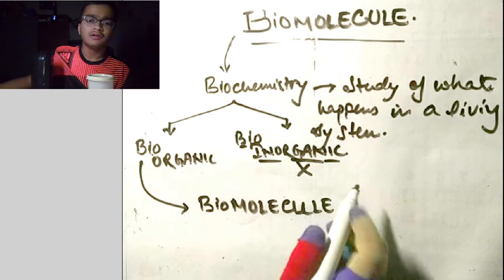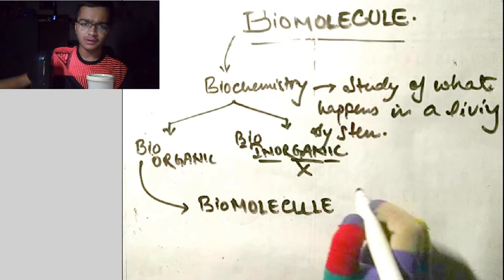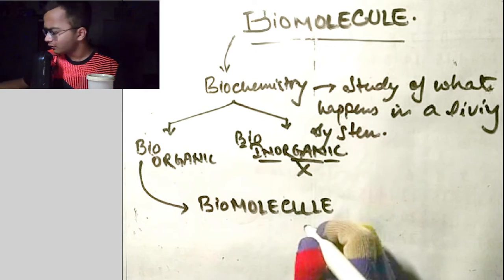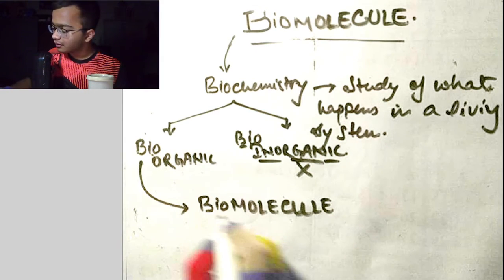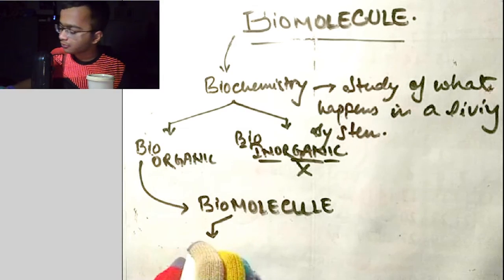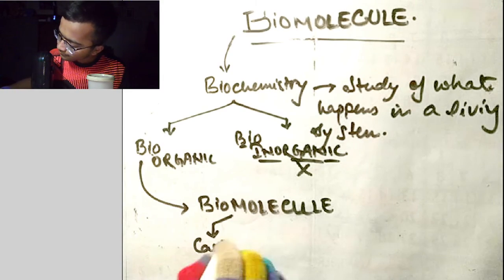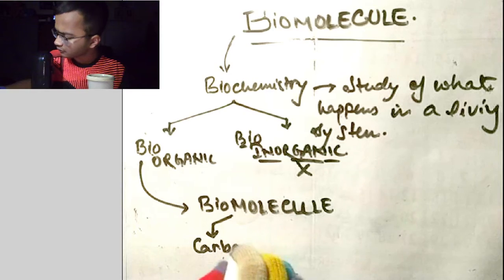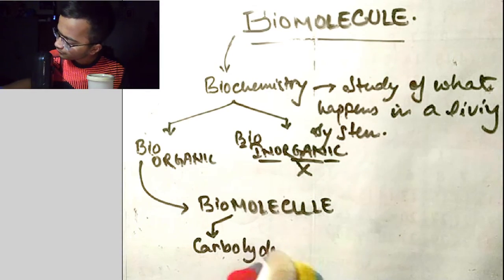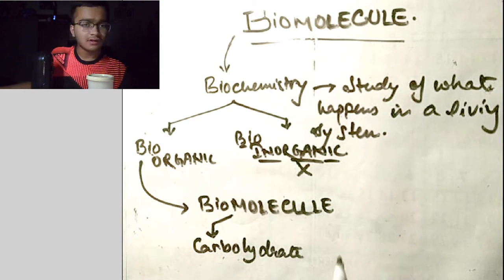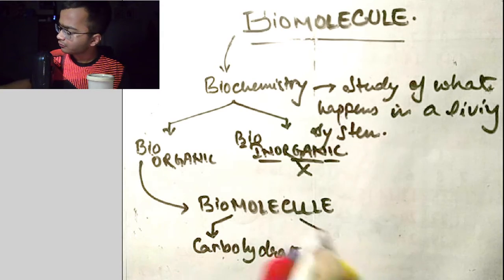Under biomolecule we have mainly four parts. Let's divide. Under biomolecule we have your carbohydrates. I hope it's visible. After carbohydrates we have your protein.